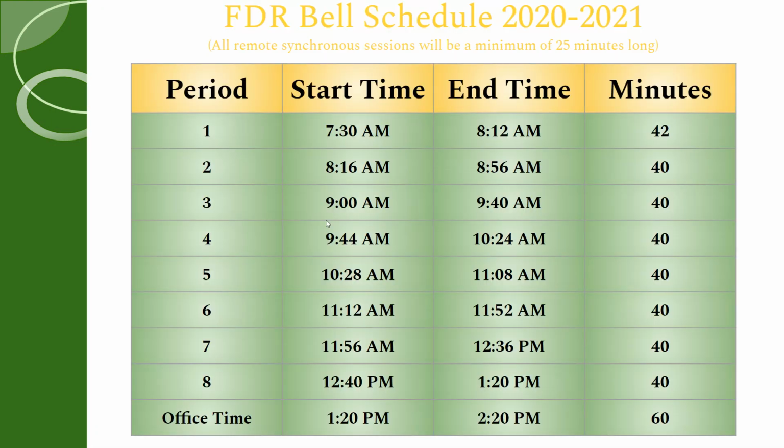First, I would like to discuss the FDR Bell Schedule. In order to provide additional assistance for remote instruction, we have modified our Bell Schedule to incorporate 1 hour of office time at the end of each school day. This will allow our staff the opportunity to answer student questions and connect with them to provide additional assistance if needed. Please note that first period will begin at 7:30 a.m. and eighth period will conclude at 1:20 p.m. This allows for 40-minute periods.